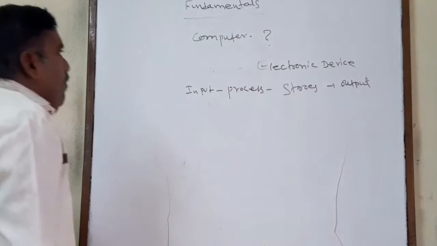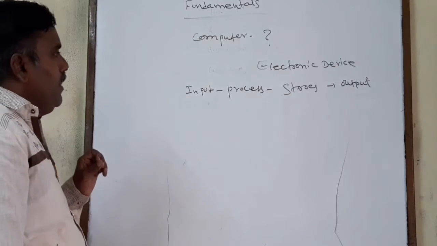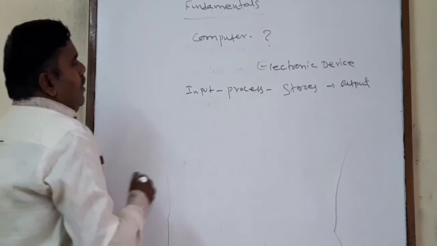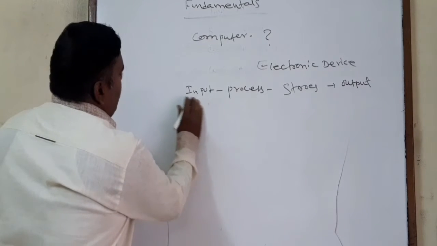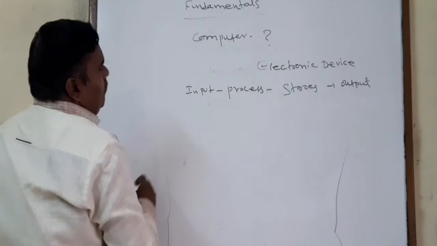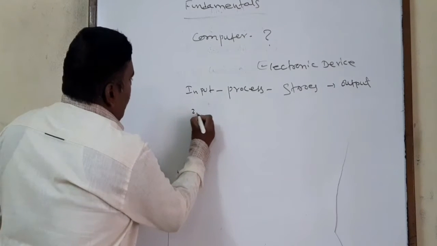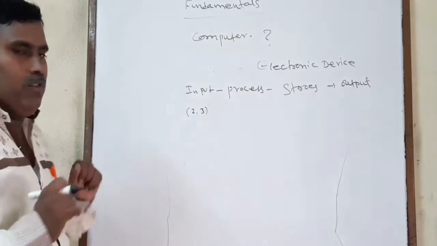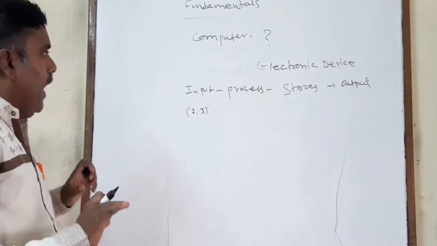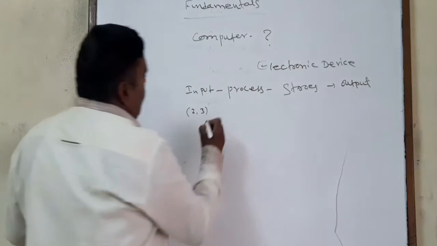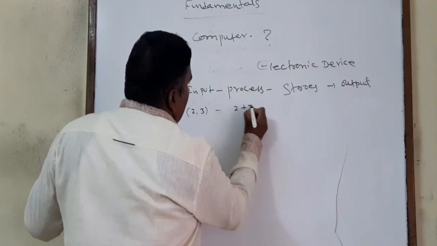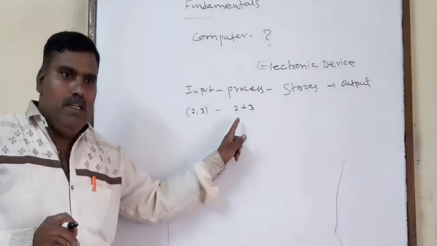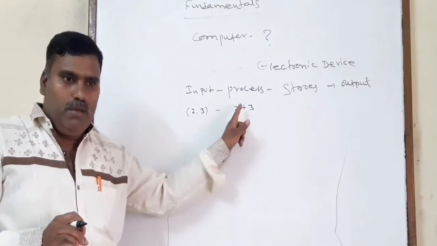Now we'll see what is input. Suppose, for example, 2 and 3 is the input. It has to process, which means it has to do something. Suppose I want to add these values, that is known as a process.